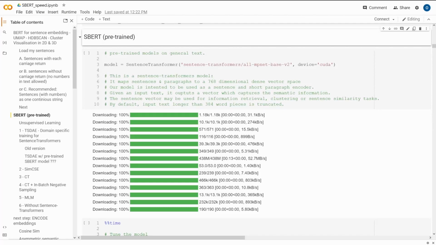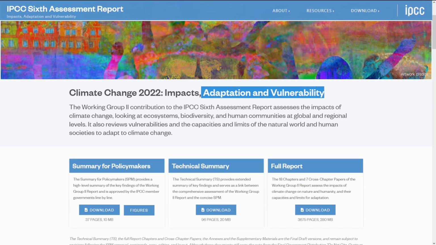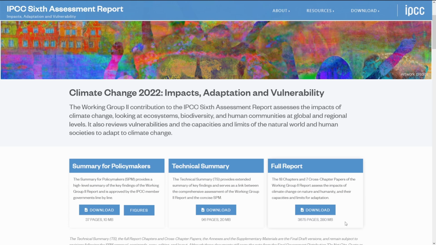What we can do if we apply a clustering algorithm on a particular topic. And the topic was the Climate Change Report 2022, Impacts, Adaptation, and Vulnerability. And we downloaded the 3,600 pages here, and we performed a cluster analysis, a semantic cluster analysis.